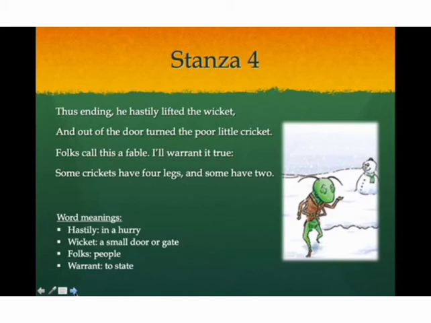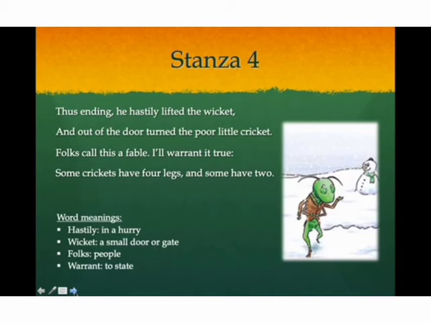Folks call this a fable. People call this a fictional story. But the poet says, I'll warrant it true. He will call it true. Some crickets have 4 legs. That is the original cricket, the insect, and some have 2. The 2 over here refers to human beings.